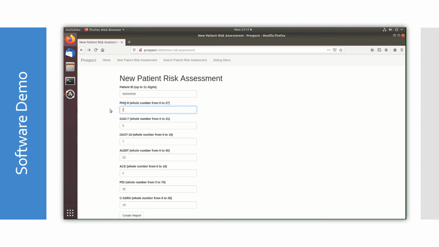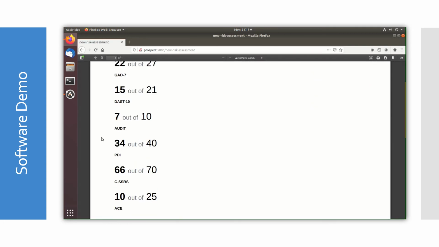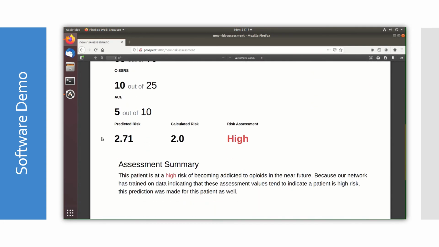Here, I'll be generating a new patient risk assessment. You can see there are 8 fields, 1 for the unique identifier for the new patient, and 7 for each clinical assessment. After entering a value for each assessment, I can click this button, which displays a report determining that patient's risk. As you can see here, this patient is at a high risk.